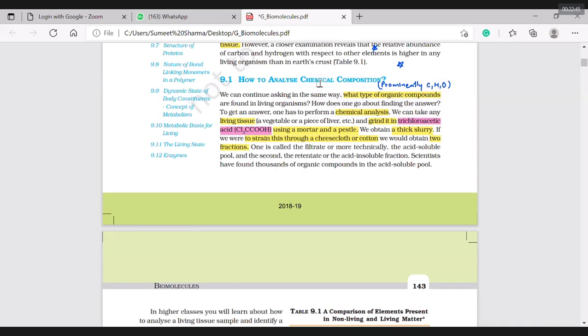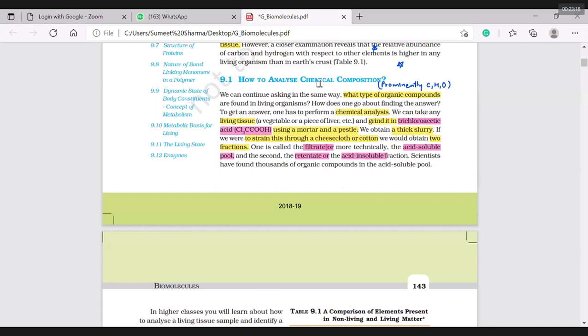Now the two fractions will be there. One is the filtrate and the other one is the retentate. So there are two types of things that I have obtained: the filtrate, or acid soluble pool, and the second, the retentate, or acid insoluble pool.